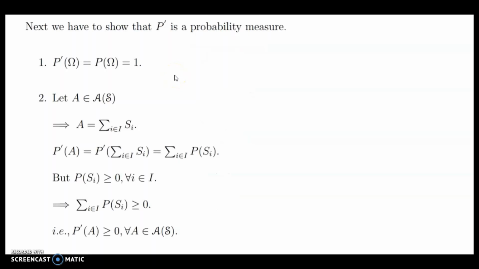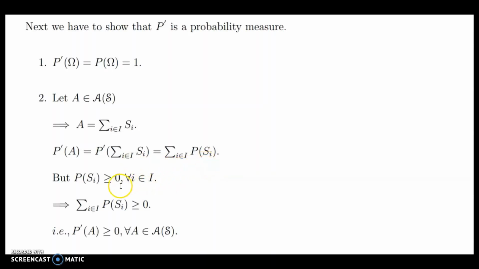Next we have to show that P dash is a probability measure. First, P dash of omega is equal to P of omega, which is equal to 1, since P dash and P are equal here. Second, A belongs to A of S, which implies A equals summation i belongs to I Si, and P dash of A equals P dash of summation i belongs to I Si, which by definition is equal to summation i belongs to I P of Si.